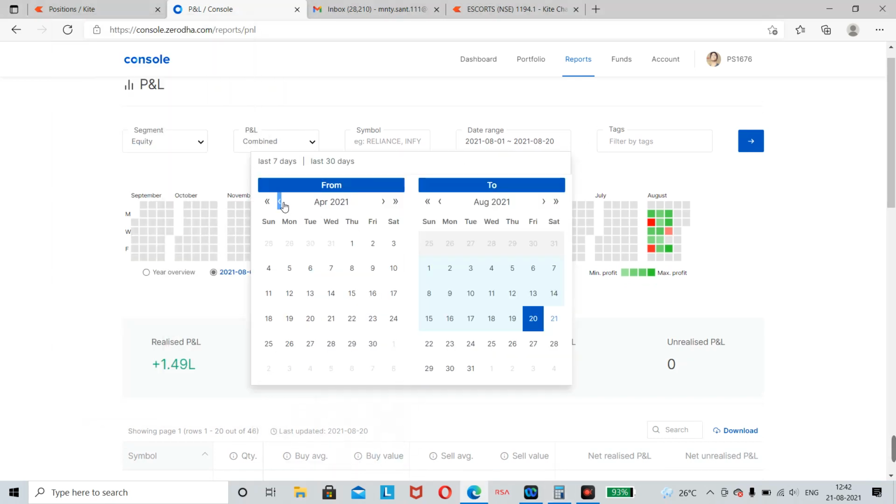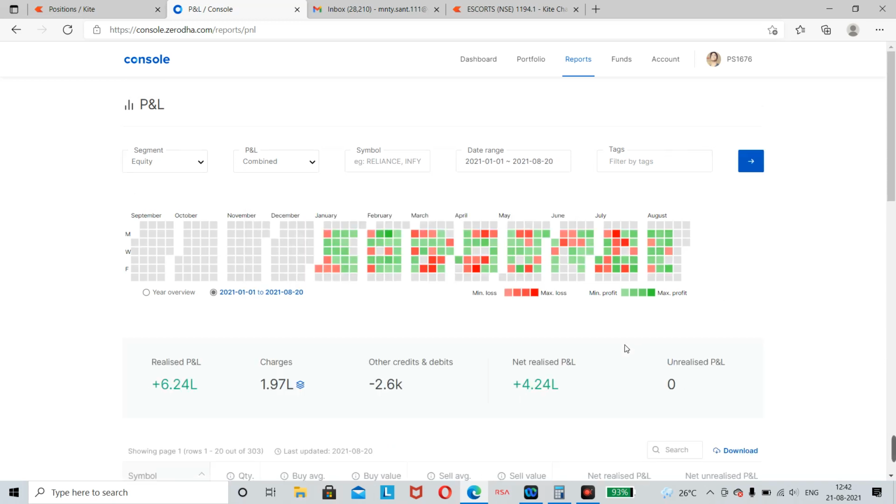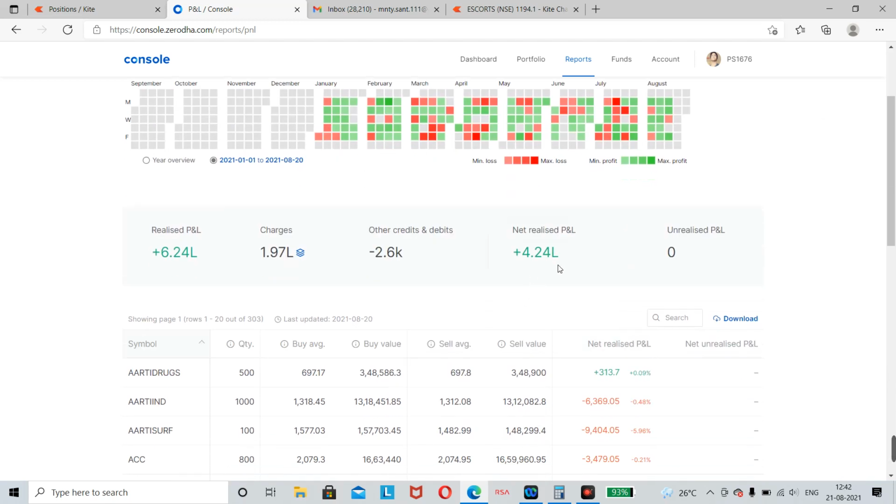And total profit for 2021 from Jan till now, that is 4.24 lakhs. That is total profit till now, from Jan up to now. Total profit is 6.25, then the brokerage is almost 2 lakhs.